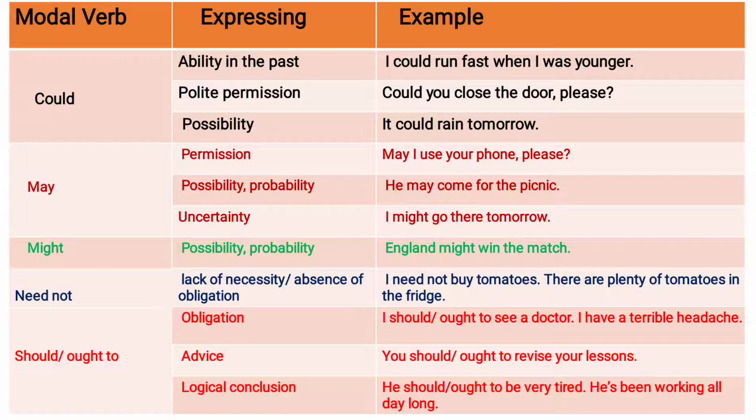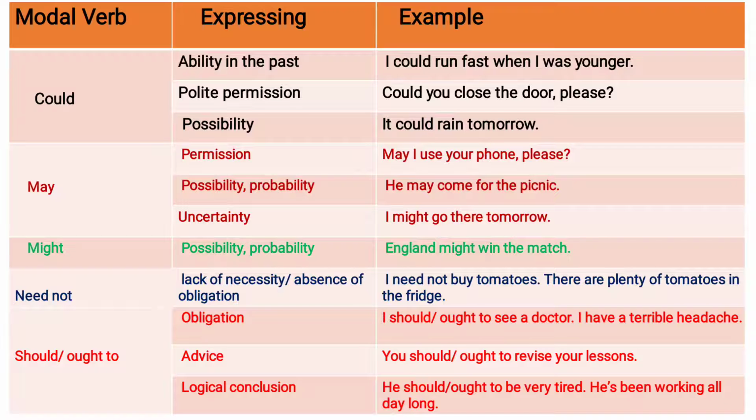Let's see the next modal verb, that is may. For permission, for example, may I use your phone please? For possibility or probability, for example, he may come for the picnic. For uncertainty, for example, I might go there tomorrow. Might, for possibility or probability, for example, England might win the match.